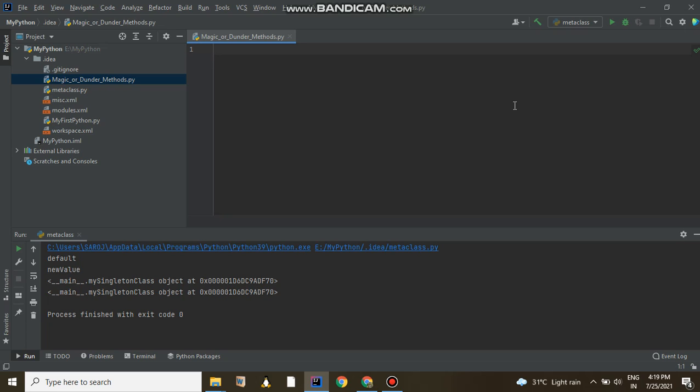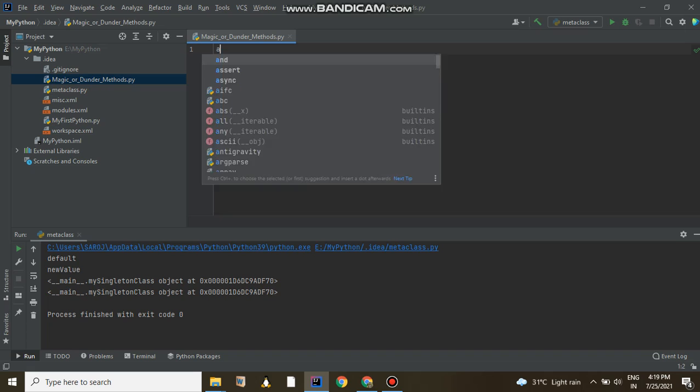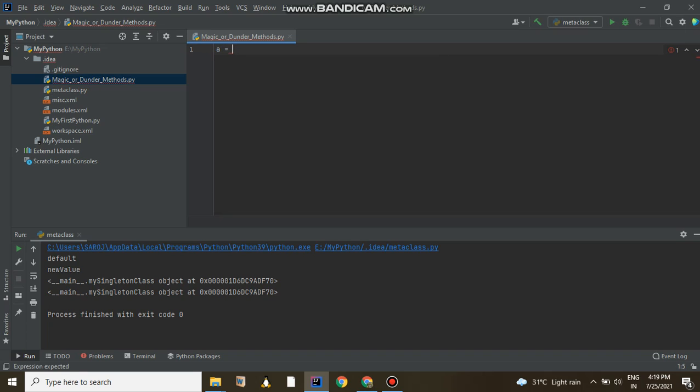Like one method, suppose I am talking about, let me create a variable a is equal to 5. Semicolon required, not required, both are okay.